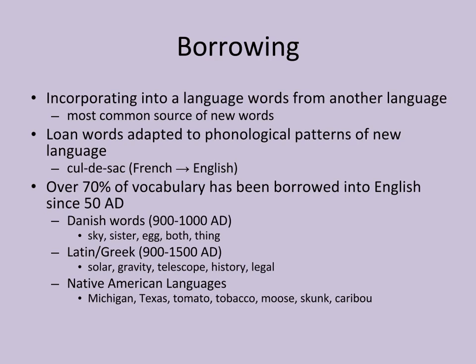Over 70% of vocabulary has been borrowed into English since 50 AD. Here are some examples of Danish words that were borrowed between 900 and 1000 AD: sky, sister, egg, both, and thing. Here are some examples of Latin and Greek words that were borrowed between 900 and 1500 AD: solar, gravity, telescope, history, and legal. We also have some borrowed words from Native American languages, such as Michigan, the state of Texas, tomato, tobacco, moose, skunk, and caribou.